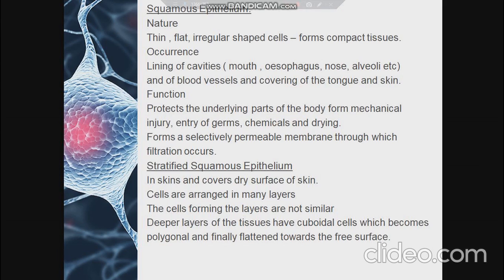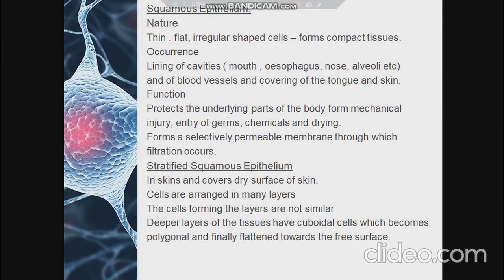The squamous epithelium is generally made of thin, flat, irregular shaped cells which fit together like floor tiles to form a compact tissue. It is also called pavement epithelium. It forms the delicate lining of cavities, mouth, esophagus, nose, etc., and the blood vessels, and the covering of the tongue and skin. Function: this epithelium protects the underlying parts of the body from mechanical injuries, entry of germs, chemicals, and even drying of the skin surface. It also forms a selectively permeable surface through which filtration occurs.